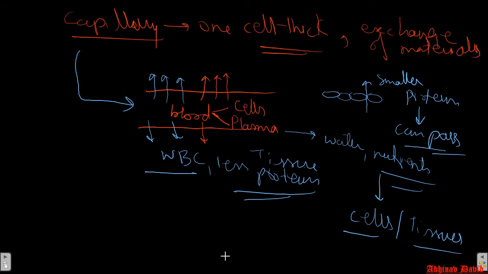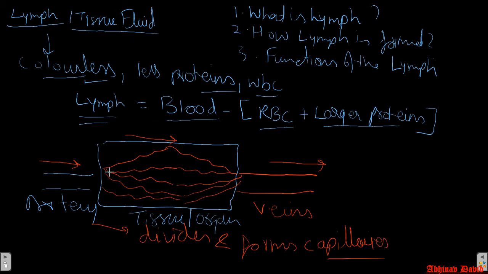Now if this continues to happen, from every organ, from all the cells and tissues, what will happen? All the plasma will come out and the blood volume will decrease. So what happens?